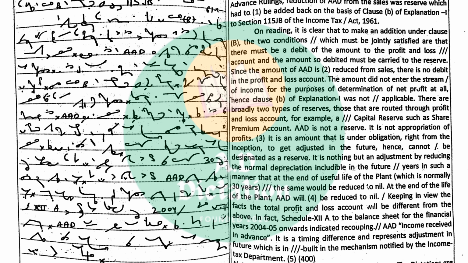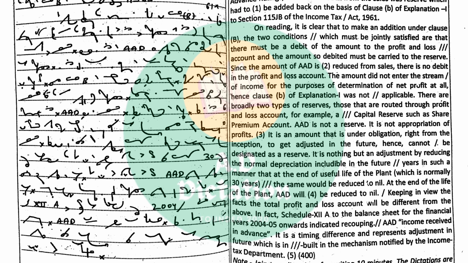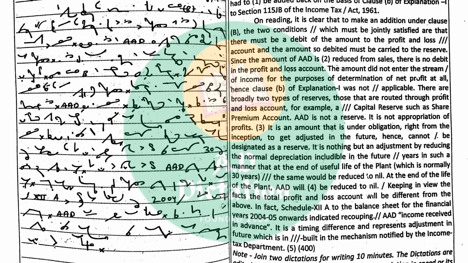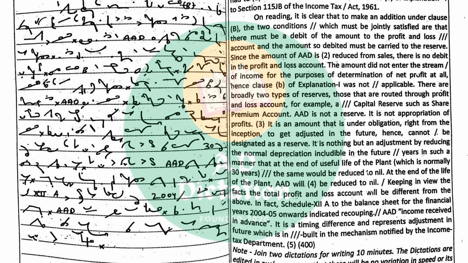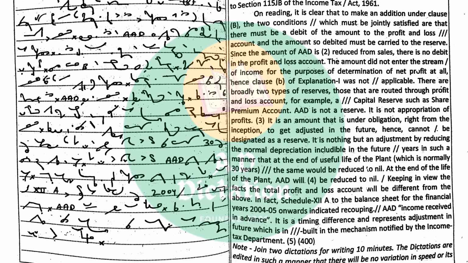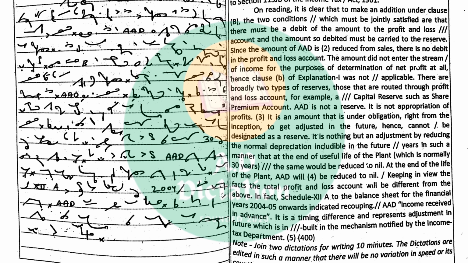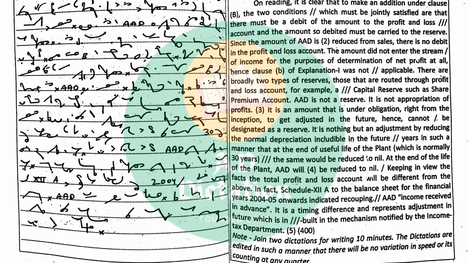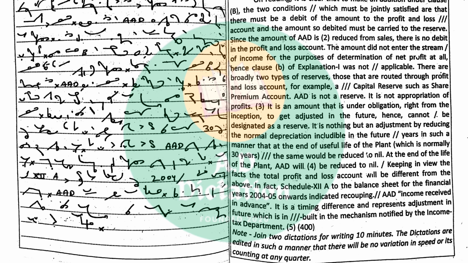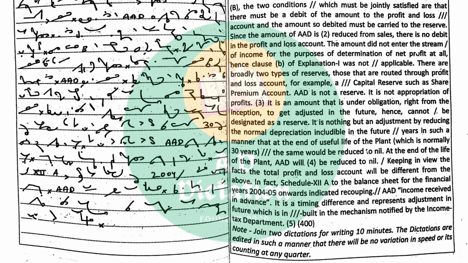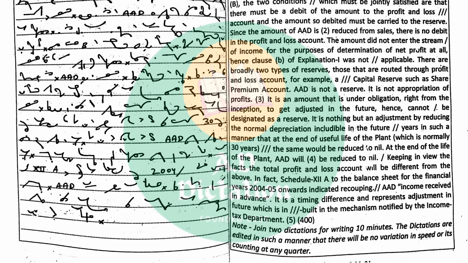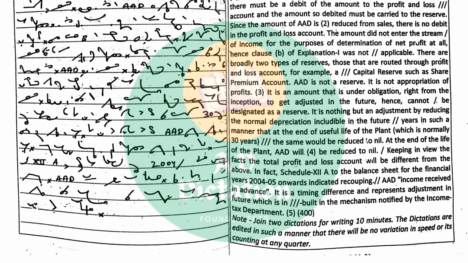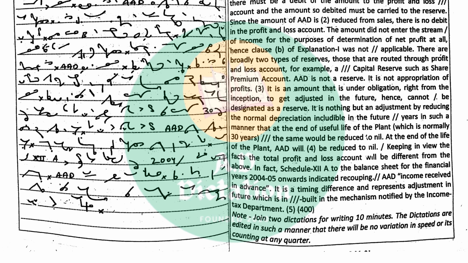AAD is not a reserve. It is not an appropriation of profits. It is an amount that is under an obligation right from the inception to get adjusted in the future, hence it cannot be designated as a reserve. It is nothing but an adjustment made by reducing the normal depreciation includable in future years, in such a manner that at the end of the useful life of the plant, which is normally 30 years, the same would be reduced to nil. At the end of the life of the plant, AAD will be reduced to nil.